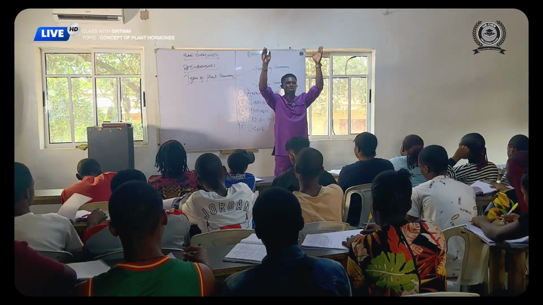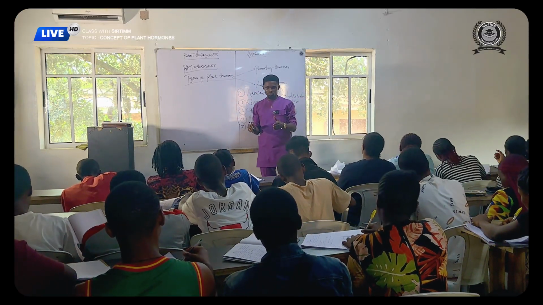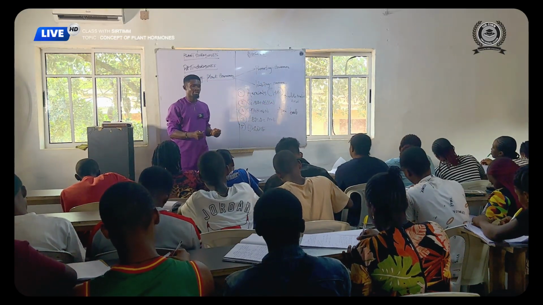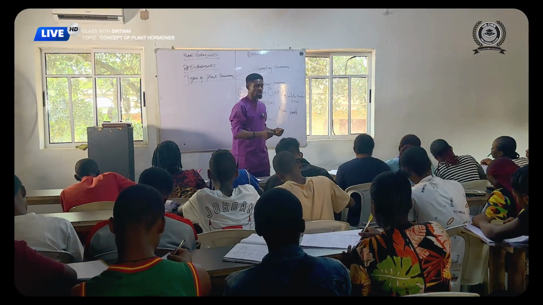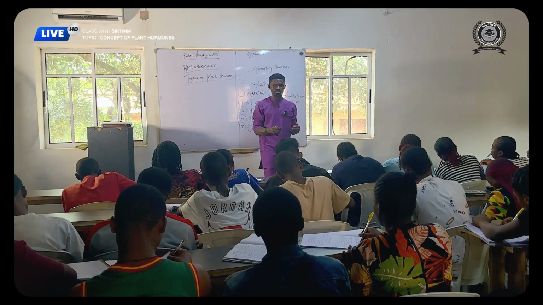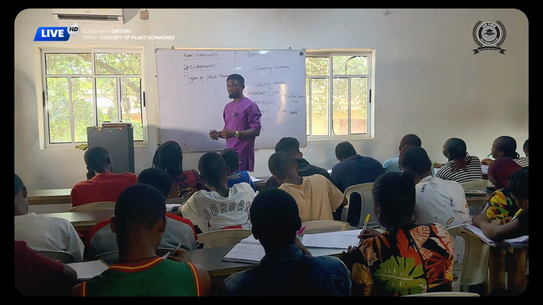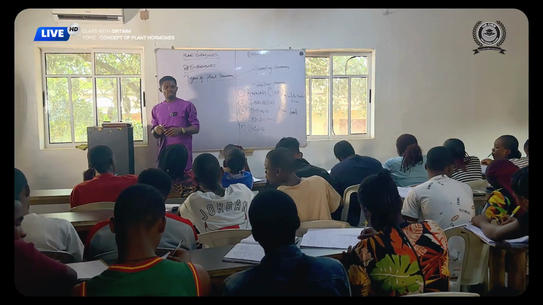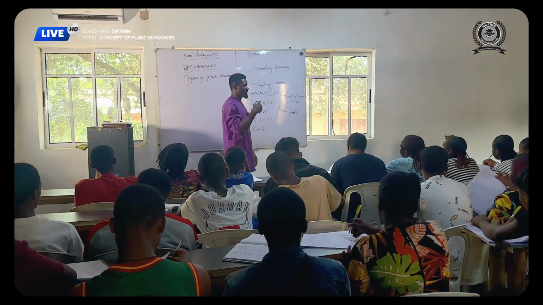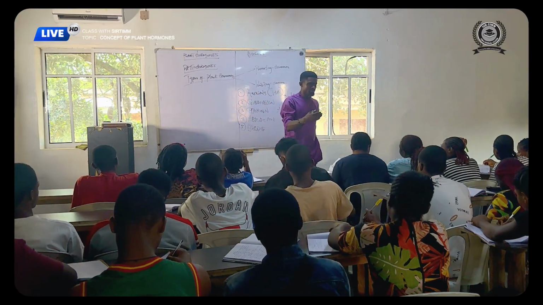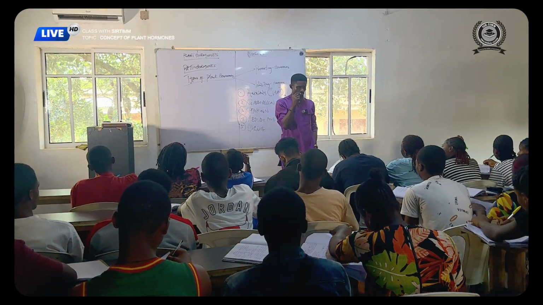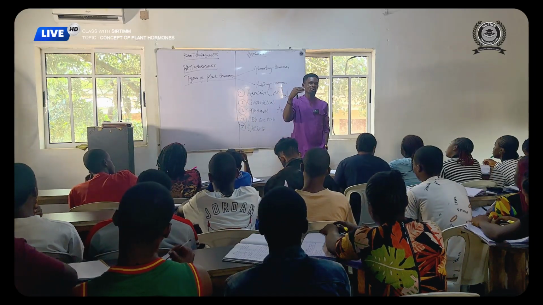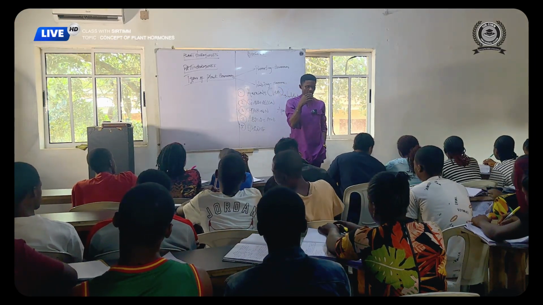It also inhibits abscission. Who can tell what abscission is? It also inhibits what? Abscission. Are you getting my point? Now, the process through which auxin inhibits the growth of lateral buds is what we call apical dominance. Apical what? Dominance.